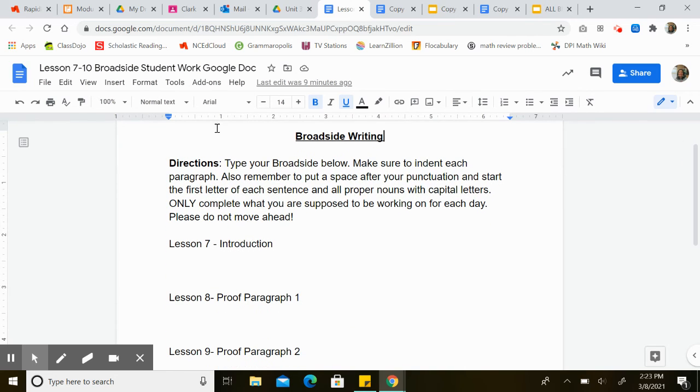All right, so the broadside writing, you're going to be typing your broadside below. Make sure you're indenting. Make sure you're putting punctuation. You can add those capitals. You can add all those things in. For now, we're just going to do it kind of in essay format, but you can make words stand out, be bold, italics. You can make them all capitals. If it's an important word, like you want your people to be patriots, maybe you capitalize patriot and do it in bold. All right. And today we're doing this section only, lesson 7, the introduction.